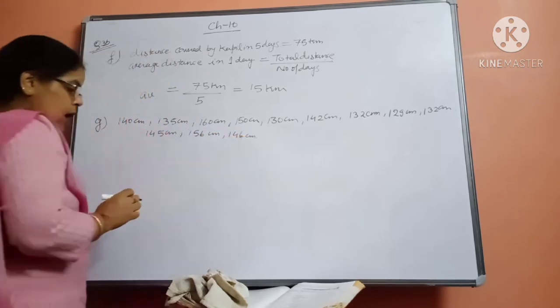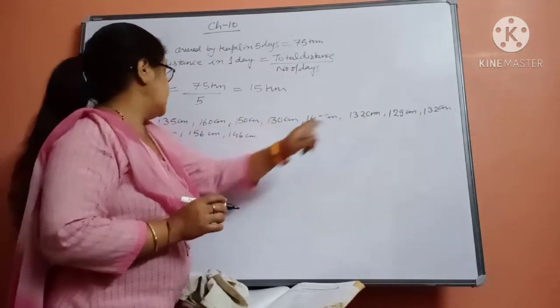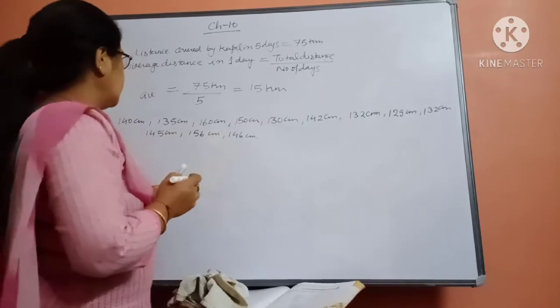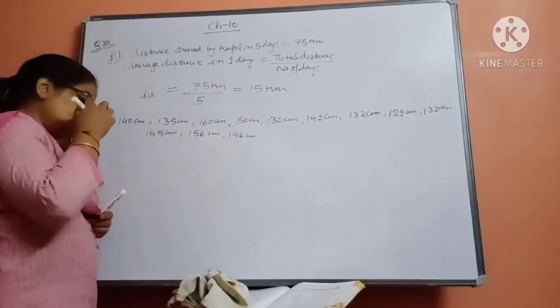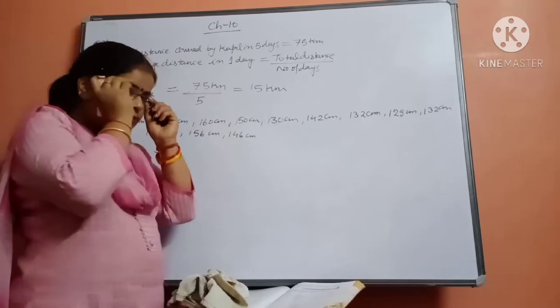Okay, see that how many? 12. 1 2 3 4 5 6 7 8 9 10, 11, 12. Okay, it is correct. Okay, these are the height of the 12 girls. Find the average height of this group.